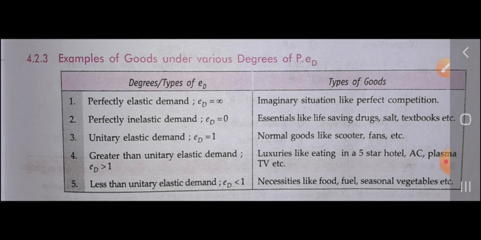We have studied there are 5 kinds of price elasticity of demand, and they have different degrees. First is perfectly elastic demand, where ED equals infinite. Second is perfectly inelastic demand, where ED equals 0. Third is unitary elastic demand, where ED equals 1. Fourth is greater than unitary elastic demand, where ED is greater than 1. And the last is less than unitary elastic demand, where ED is less than 1. So that's all about chapter 4, elasticity of demand. In the next class we will study the next chapter.